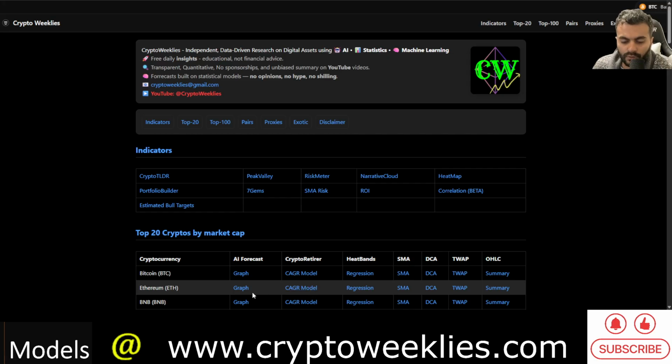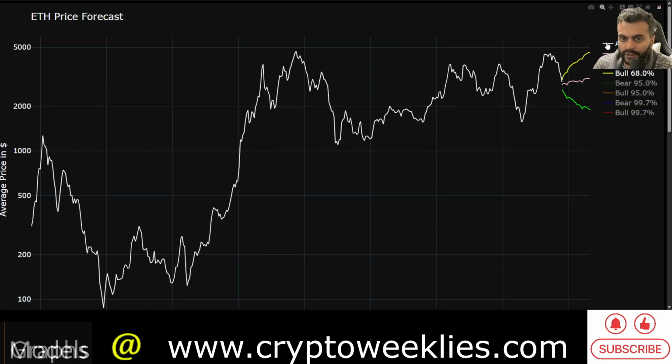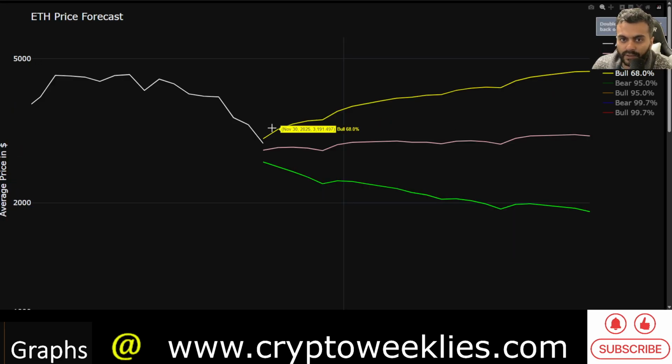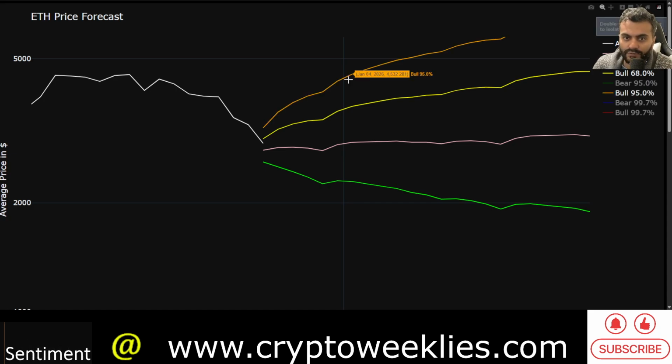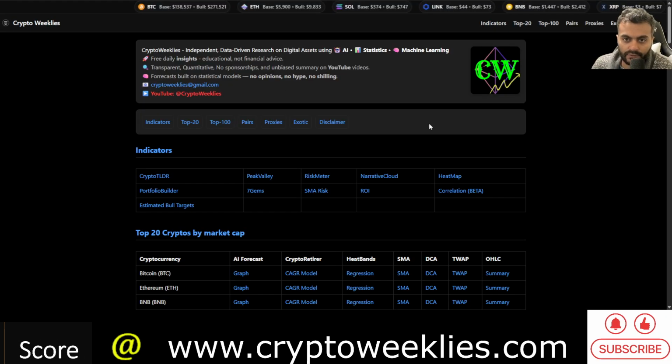All in all, if we were to look at some of the setups with respect to the machine learning based model, if there is a non-euphoric bull run peak in the month of December 2025, the price for ETH at that point at a weekly average price would be close to $3,600. With some euphoria, the price could stretch to about the $4,400 level, but it would take some doing to get any rallies beyond $4,400. The top of the channel per the machine learning model is also at around $5,400 for ETH, but that's again a 3 standard deviation, 99.7 percentile ceiling. There is only less than a 1/6 of a percent chance that the price goes beyond this red line ceiling.